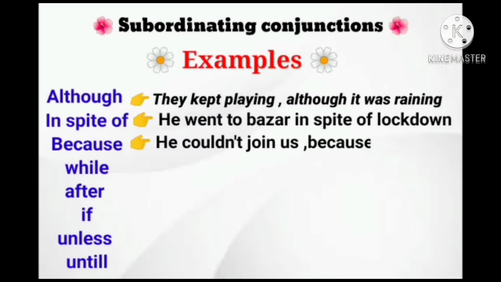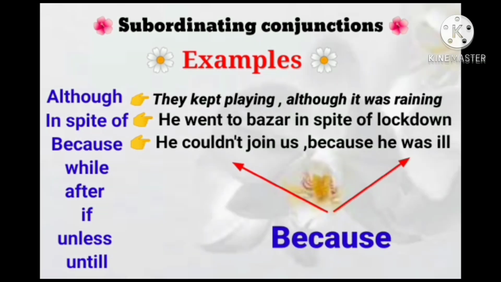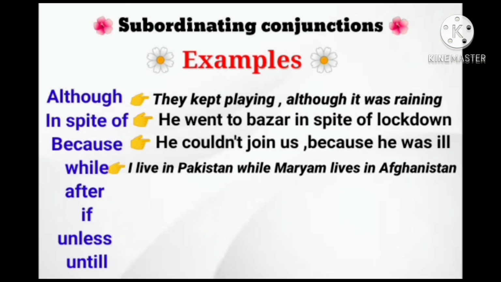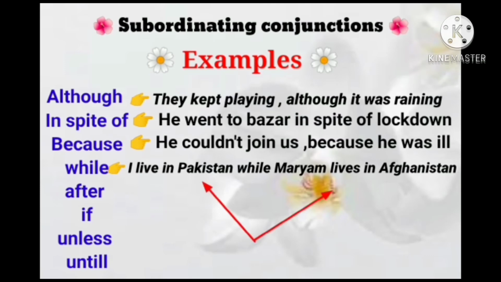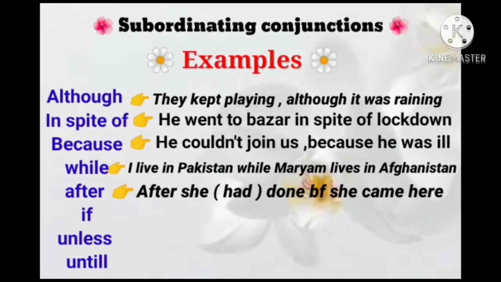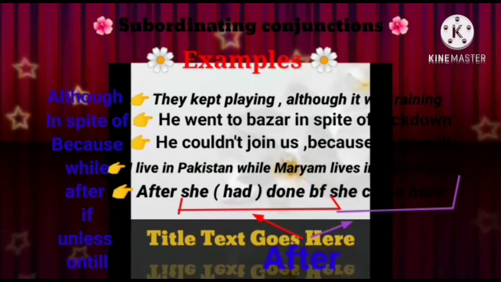Because: he could not join us because he was ill. So here "because" is showing reason. Next one is "while". I live in Pakistan while Mariam lives in Afghanistan. So this "while" is showing contrast. After she had done breakfast, she came here. So after she had done breakfast, she came here. "After" is a subordinating conjunction.